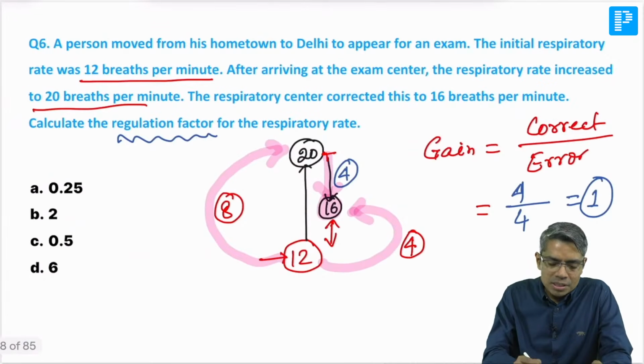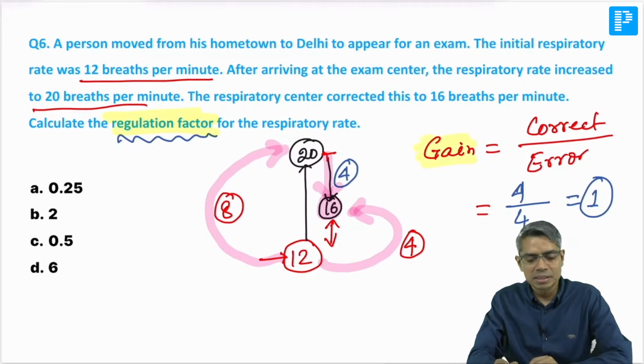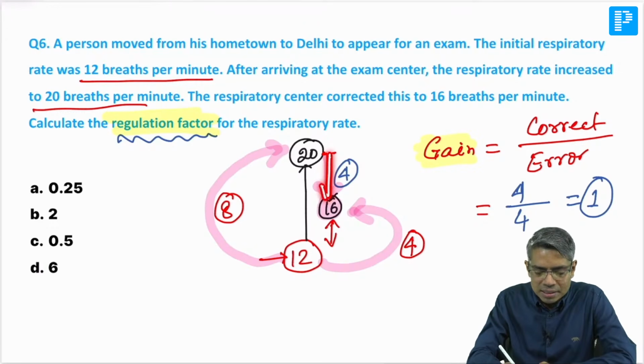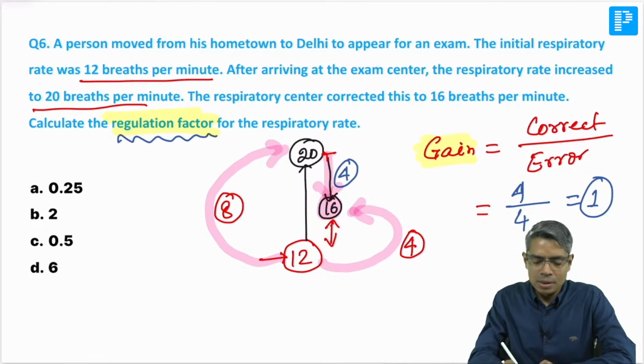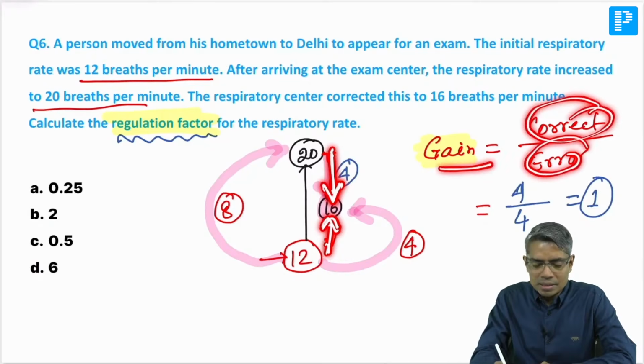So these two things are different. One is the regulation factor and one is the gain of the control system. So gain means correction. Correction means how much is the corrected here. Okay, and error means even after correction how much error is persisting from the normal level. So we calculate the gain and we calculate the error. I mean we calculate the correction, we calculate the error. So correction upon error is the gain.